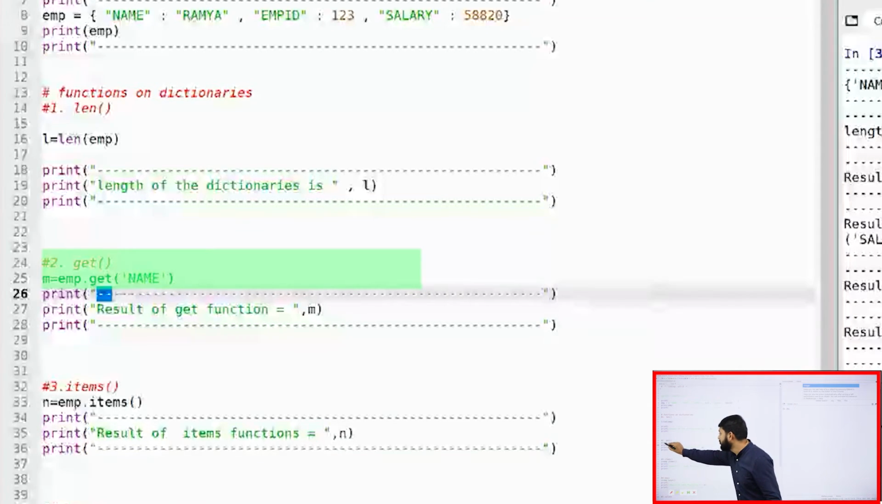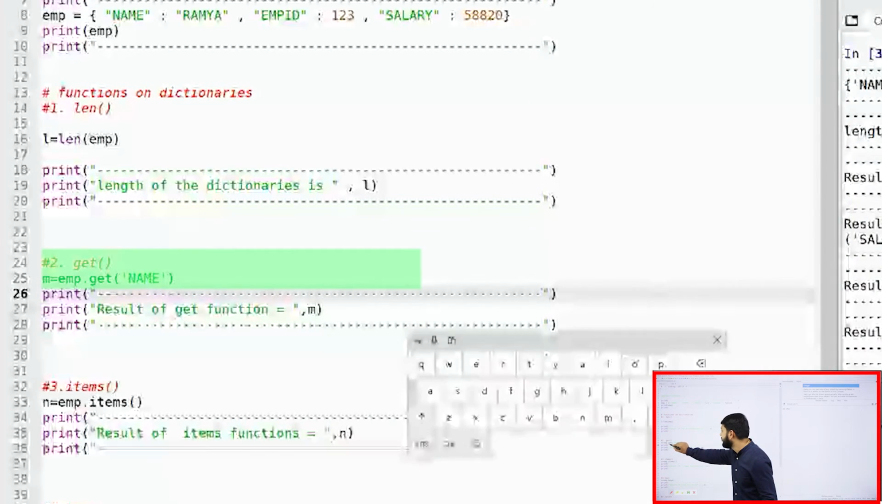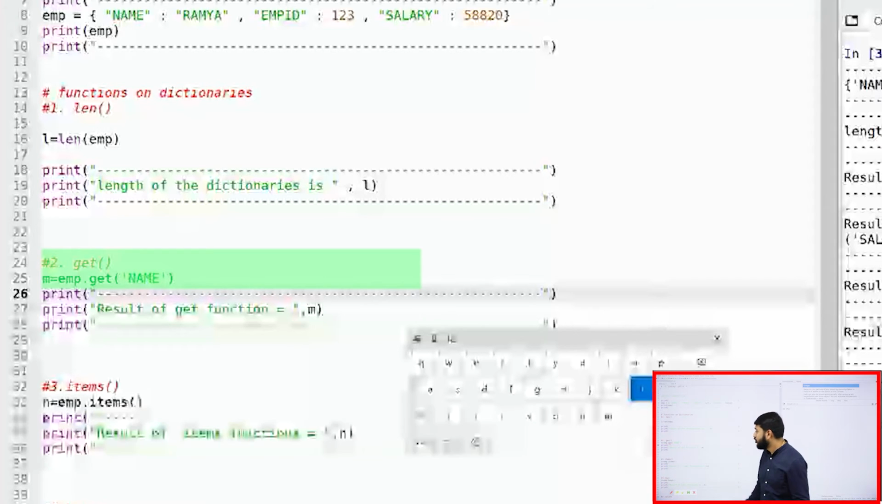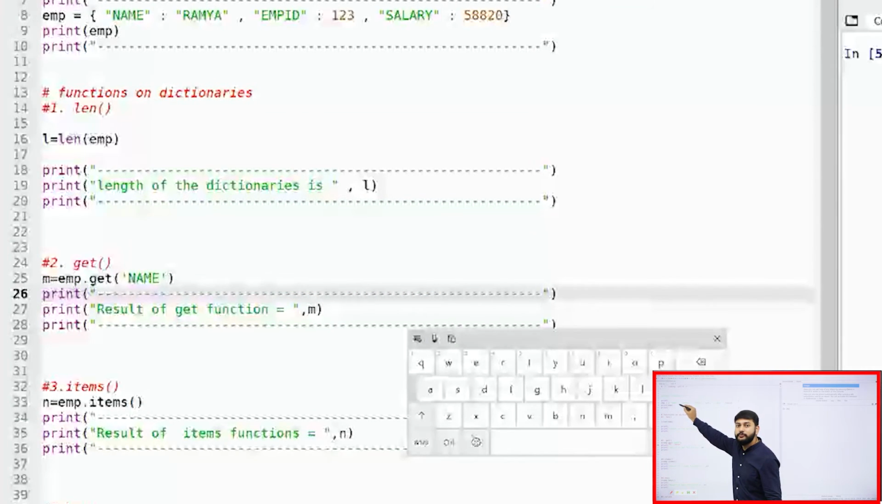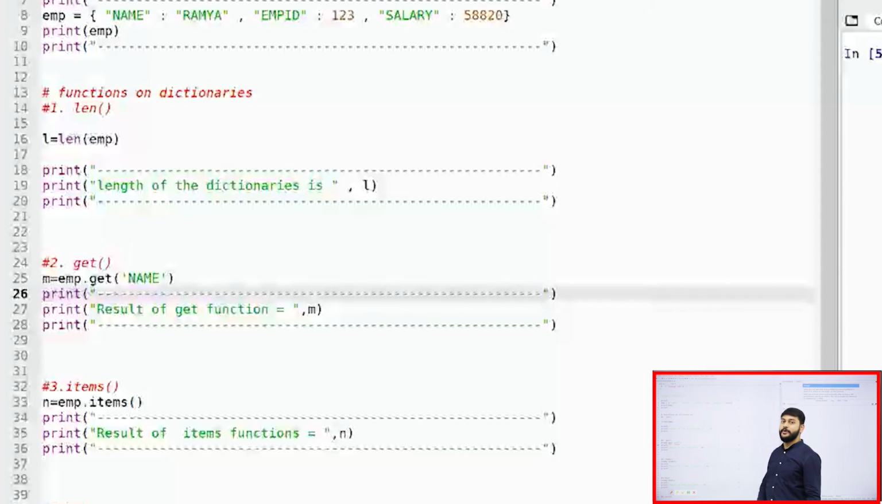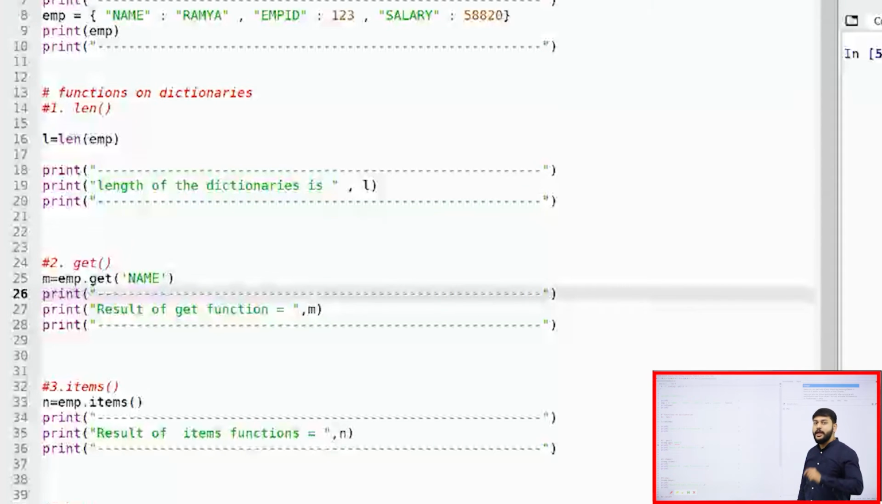Observe here, I'm using EMP. EMP is the name of the dictionary, my dear students. Then after that I have the function get. Inside that I'm just trying to pass the key. If I pass the key, what will happen for me? My dear students, if I pass the key, the value of that particular key will be printed.